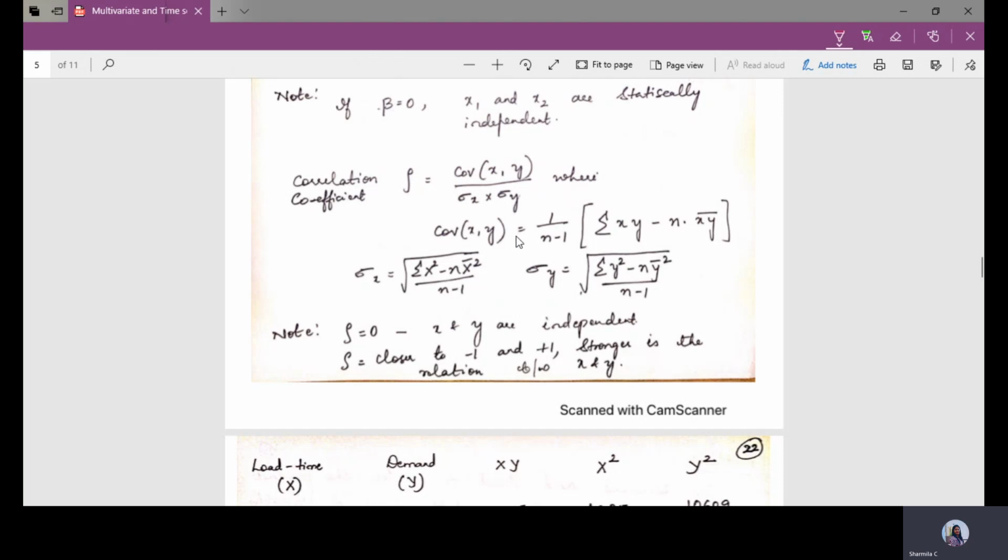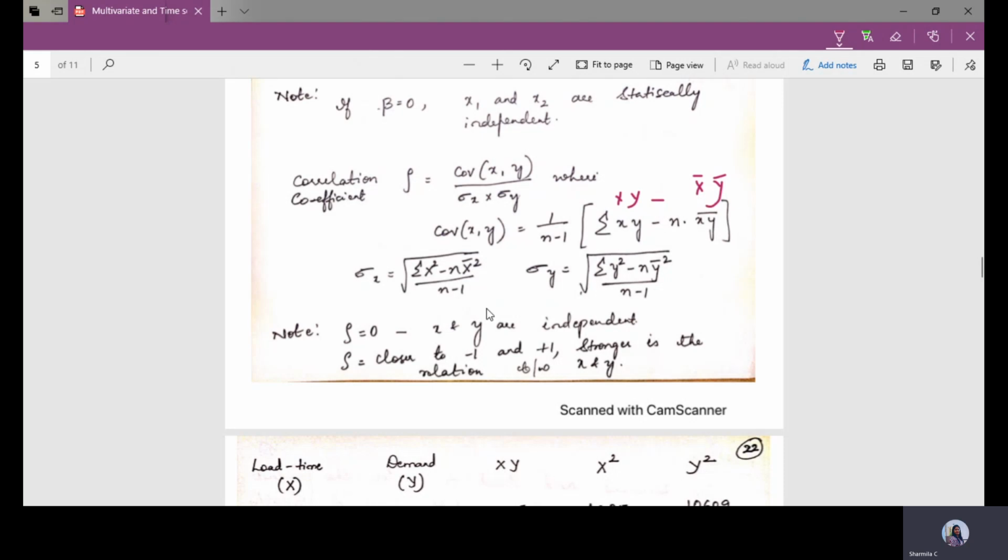This covariance is calculated using the formula 1 by n minus 1, then the summation of the first random variable times the second random variable, minus n into the mean of the first random variable into the mean of the second random variable.